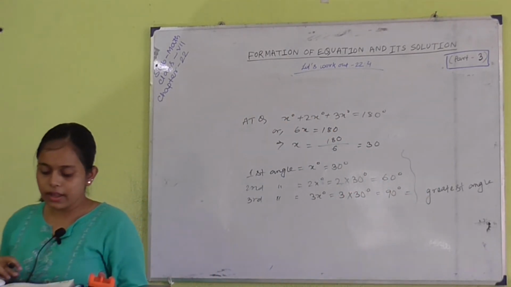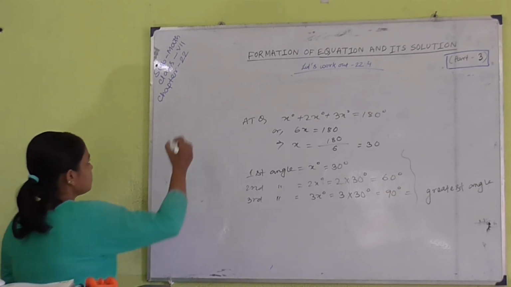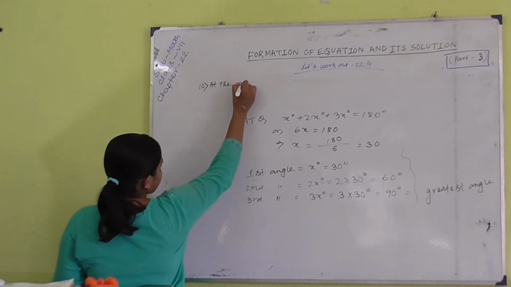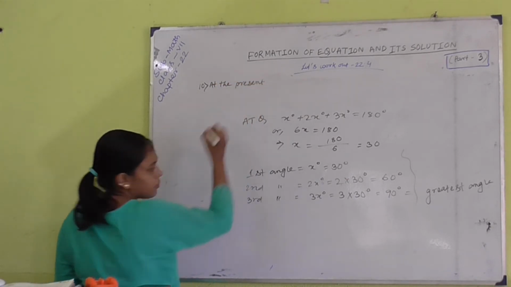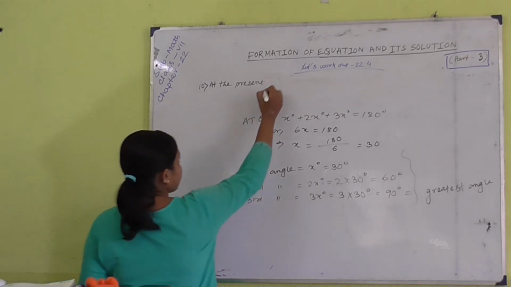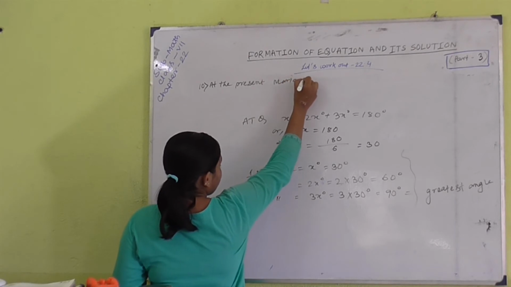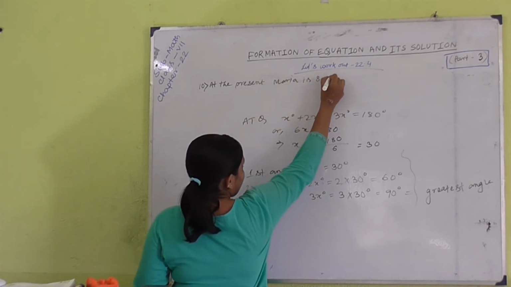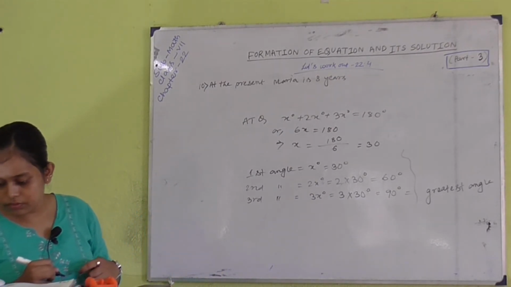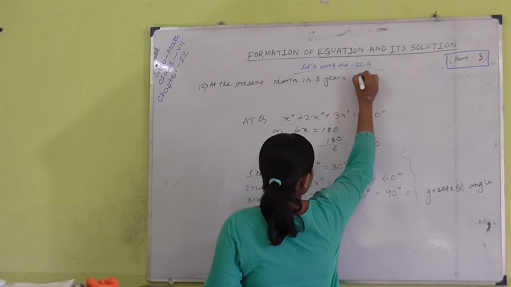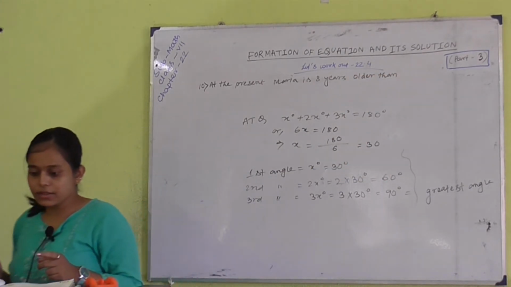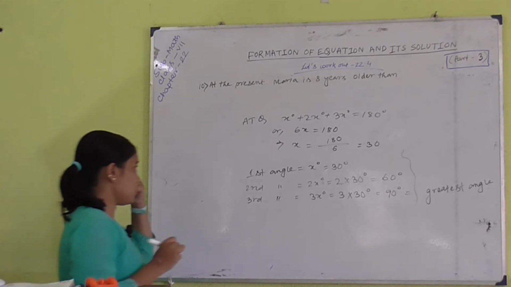Problem number 10 says that at present Maria is 8 years older than his younger brother.